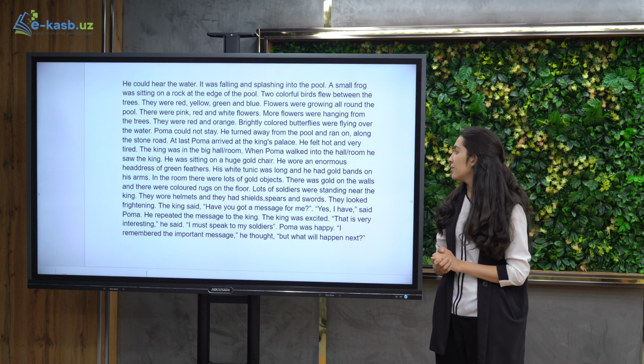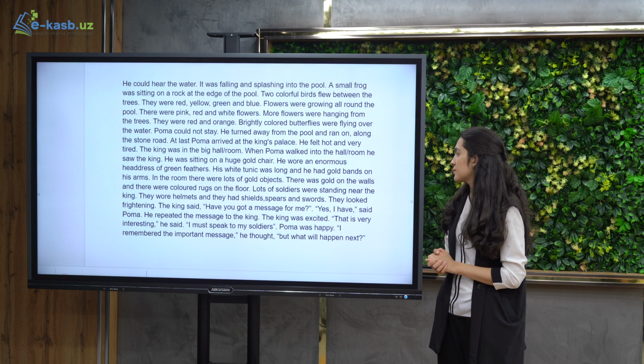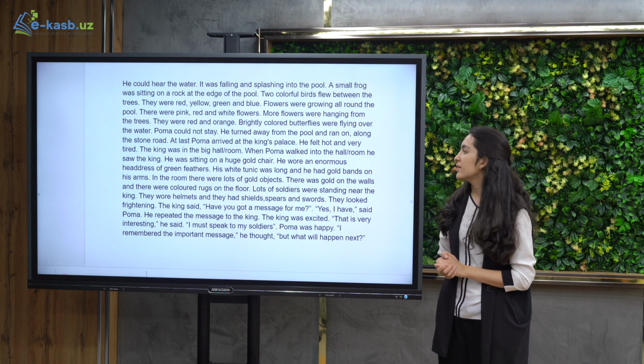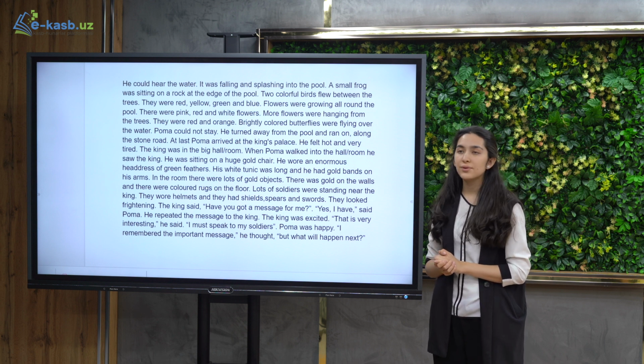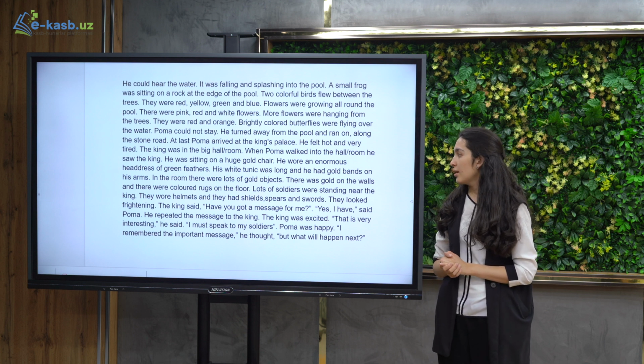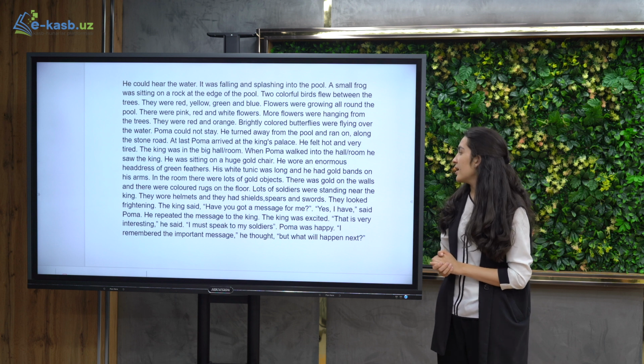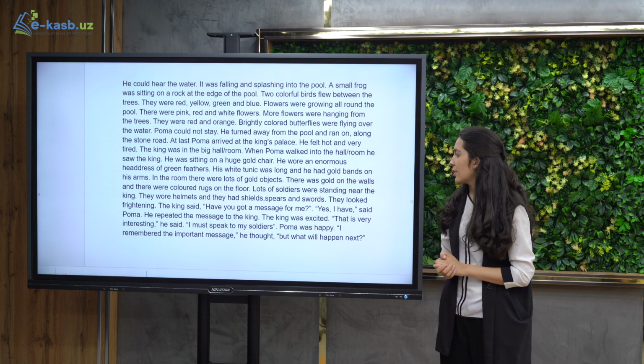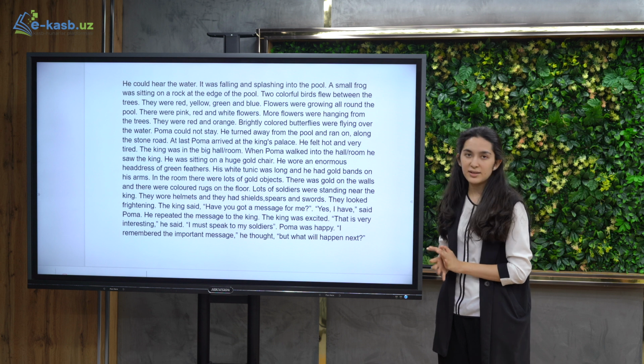In the room there were lots of gold objects. There was gold on the walls and there were colored rugs on the floor. Lots of soldiers were standing near the king. They wore helmets and they had shields, spears, and swords. They looked frightening and scary.